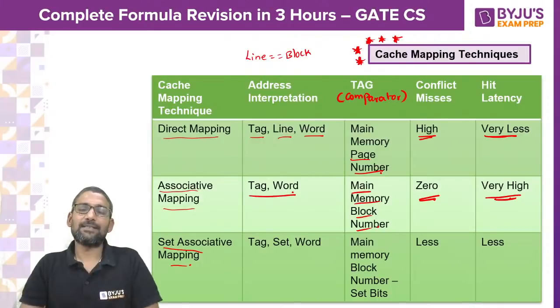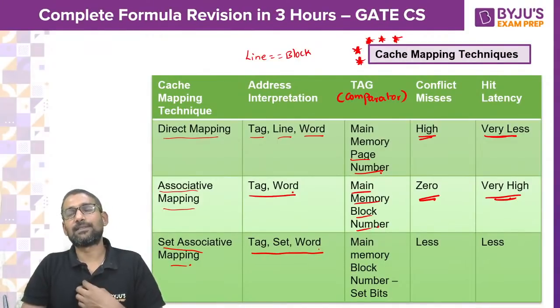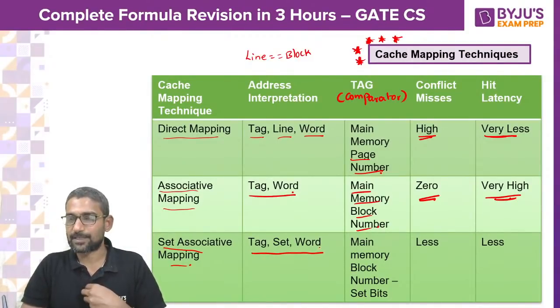To balance these two, we have SAM, set associative mapping, where the address is interpreted as tag, set offset and word offset. And what is maintained as tag?